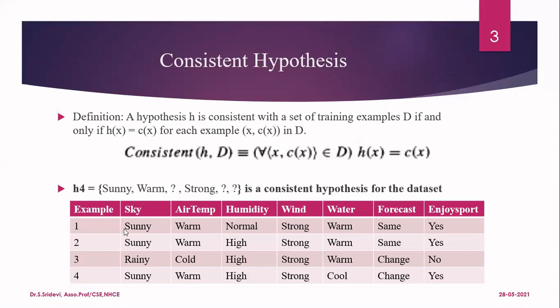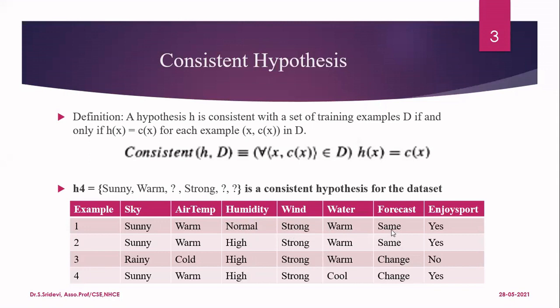Now let us consider the first column. In the first record, it is sunny, and it matches the hypothesis. The second column is warm, which matches the second one. The third column is normal, and in the hypothesis it is given as a question mark, which means it can accept any value. So normal is accepted, and it is also correct. There is a match. Now strong matches the fourth attribute, strong, and warm matches the question mark, because a question mark can accept any value.